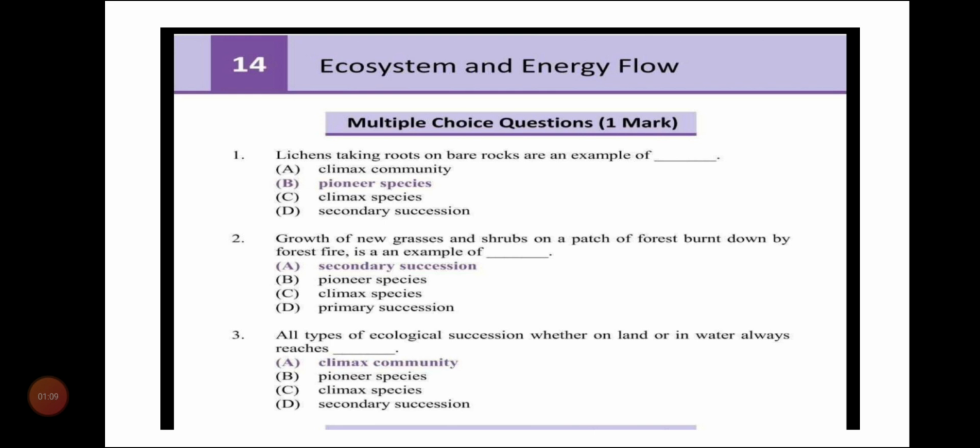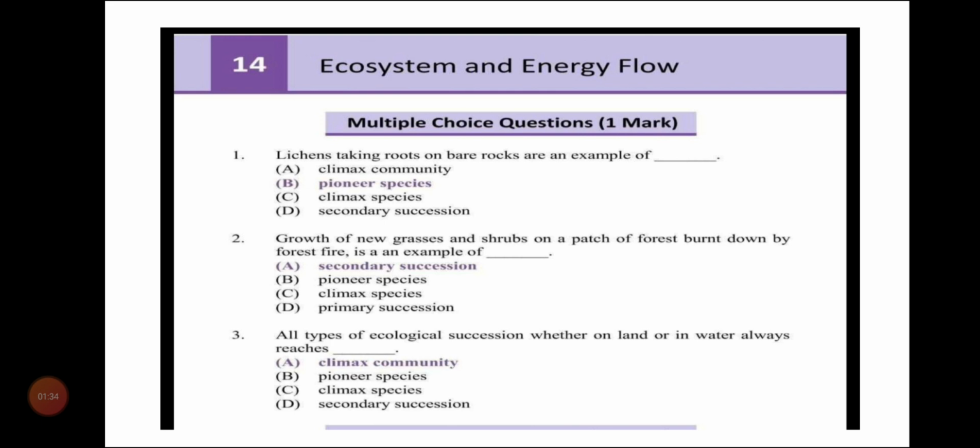Question number 2. The growth of new grasses and shrubs on a patch of forest burnt down by forest fire is an example of dash. Options: secondary succession, pioneer species, climax species, primary succession. The answer for this is secondary succession.